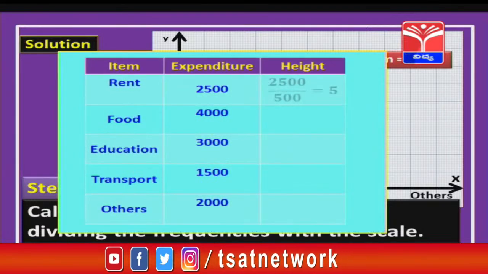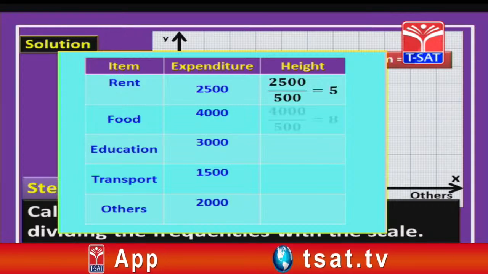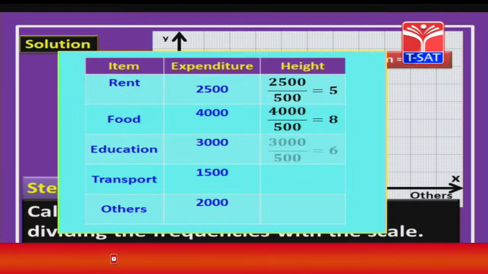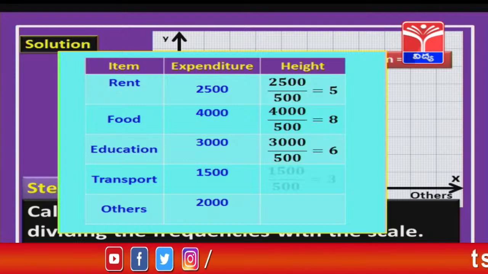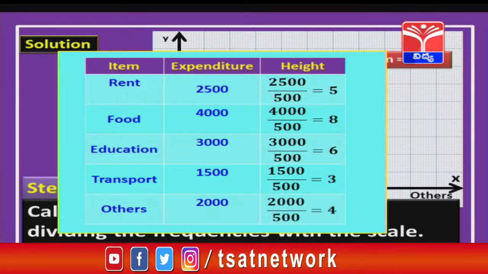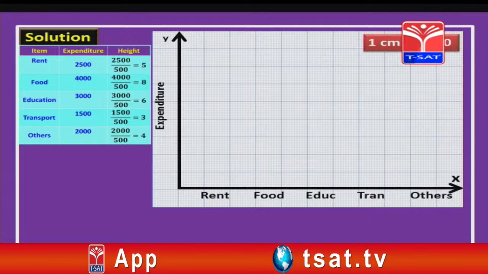So, for rent it is 2500 by 500, this gives 5. For food, 4000 divided by 500 gives us 8. For education, 3000 by 500 gives us 6. Transport, 1500 by 500 gives 3, and others 2000 divided by 500 gives us 4. They are the heights of the bars, children.